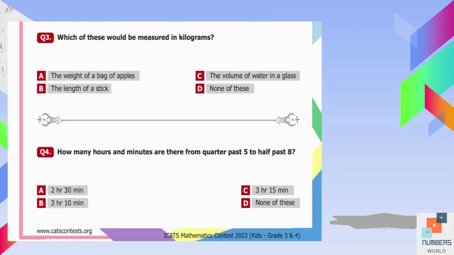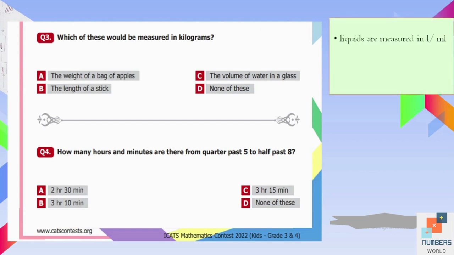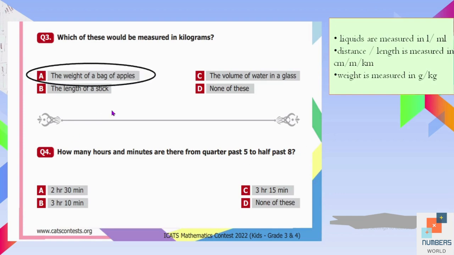So question number 3 is which of these would be measured in kilograms? They have given different options. Let me tell you, liquids are always measured in liters or milliliters. So our option C, the volume of water, will be measured in liters or milliliters. Distance or length is measured in centimeters, meters or kilometers. So length of a stick will be measured in centimeter or meter here. And weight is always measured in grams or kilograms. So here our option A, the weight of a bag of apples will be measured in kilograms or grams. So A is the answer here.